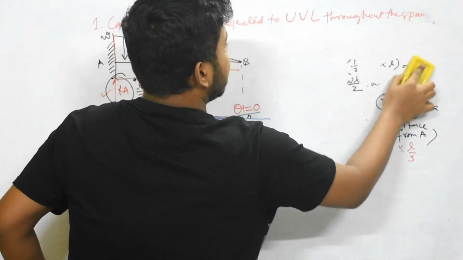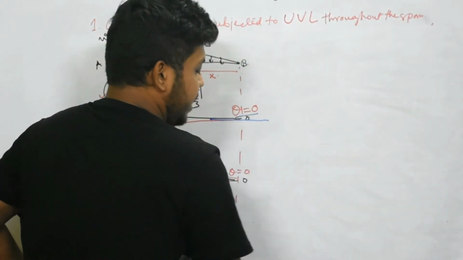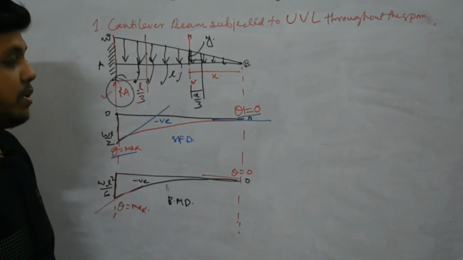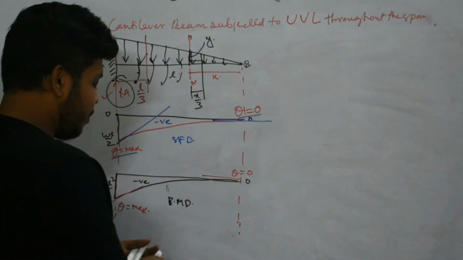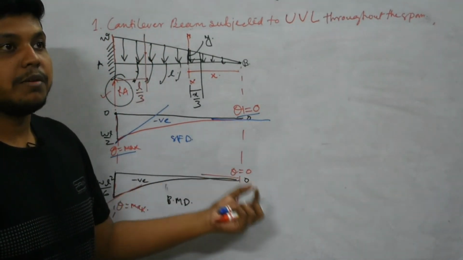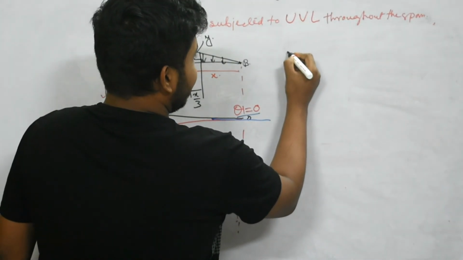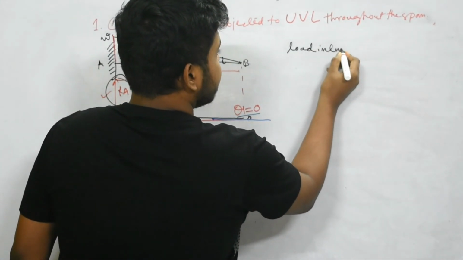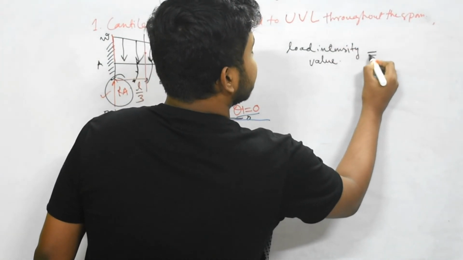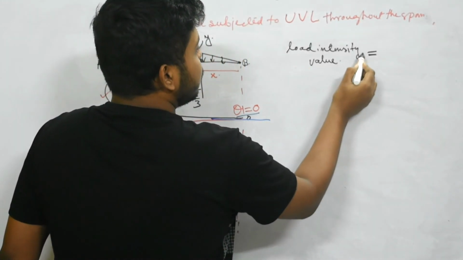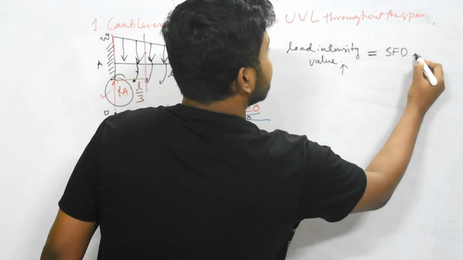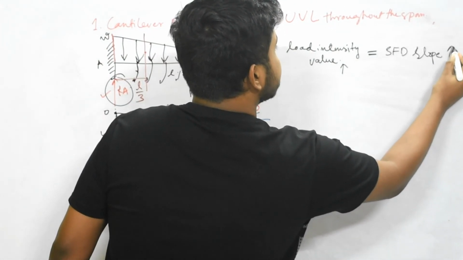That means we can conclude, just write this down. If you have any doubt to solve what will be the nature of this profile, or is it increasing or decreasing, just remember this point. This will help you a lot for finding this SFD and BMD diagram in a fraction of second. So load intensity value directly depends. That means if the load intensity value is increasing, SFD slope is also increasing.